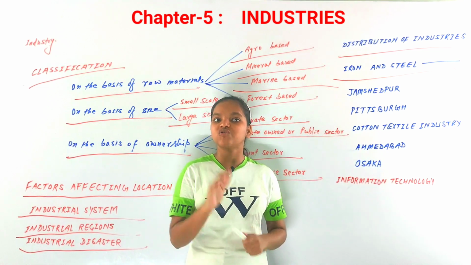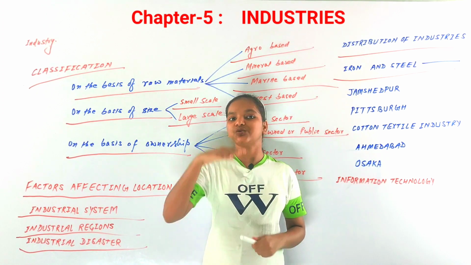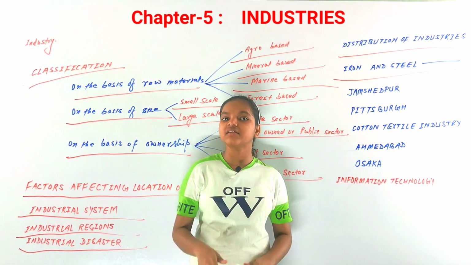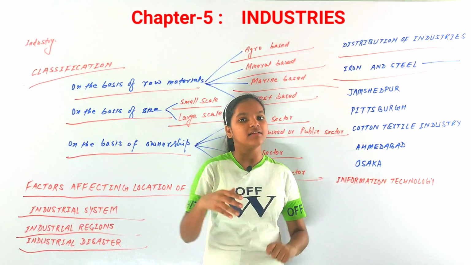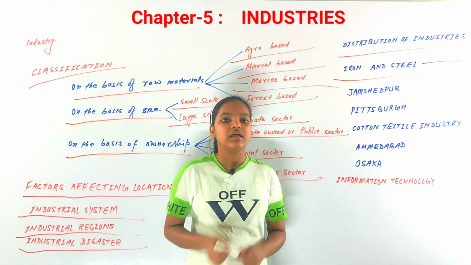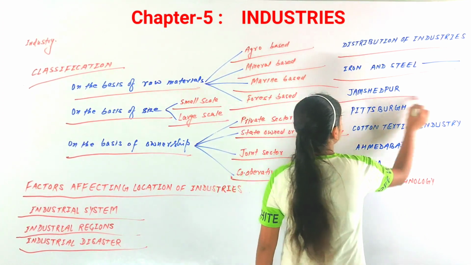Now we will discuss 2 regions where these industries are found: Jamshedpur in Jharkhand state, India, and the Pittsburgh region of the USA. We are going to discuss the iron and steel industries located in these regions. First, let us discuss Jamshedpur.